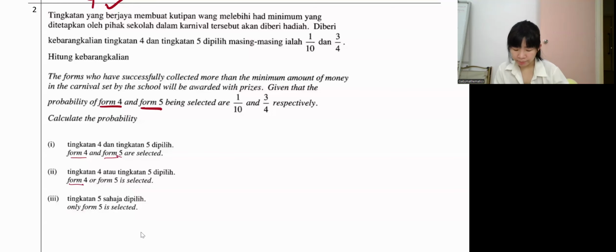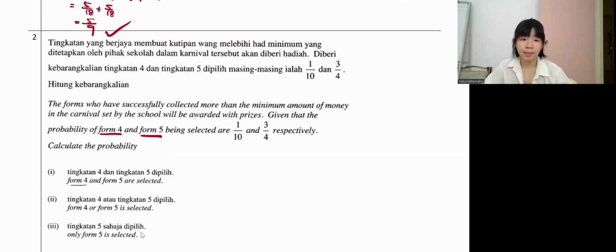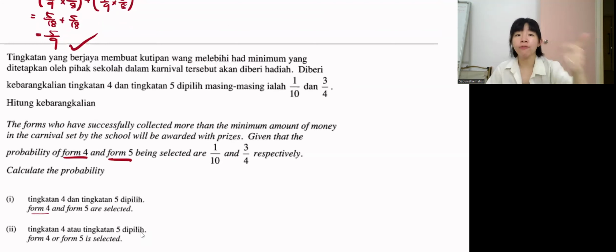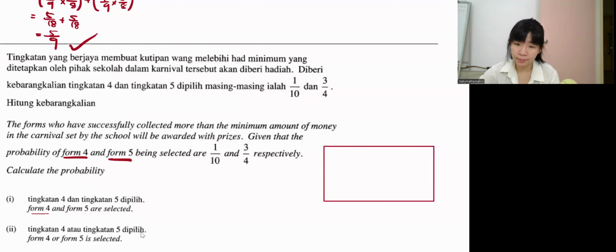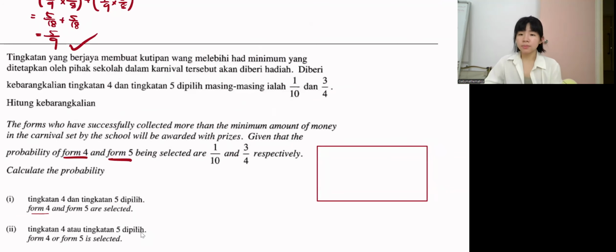This type of question is better to draw a Venn diagram. Here involves two forms only, Form 4 and Form 5, so draw the Venn diagram at the side. When you have two forms only, it means we're going to draw two circles. Now I want to ask everybody this question.